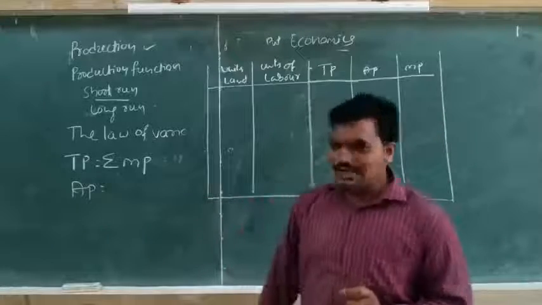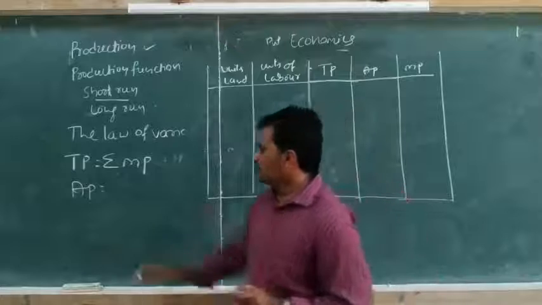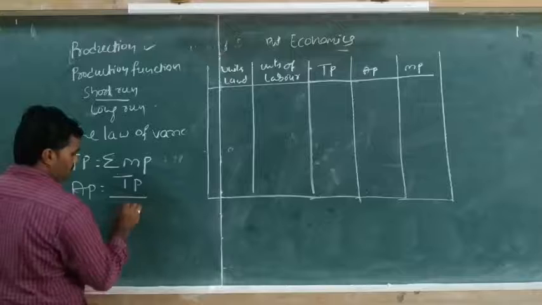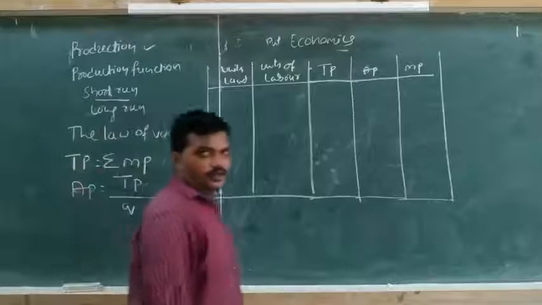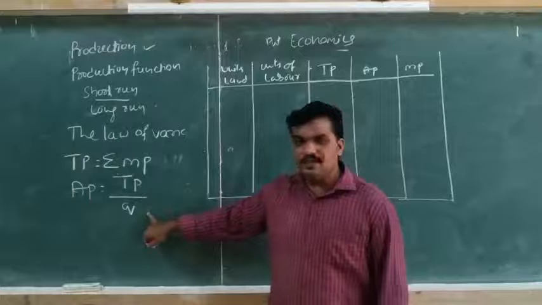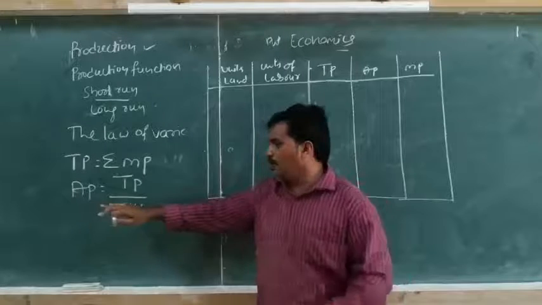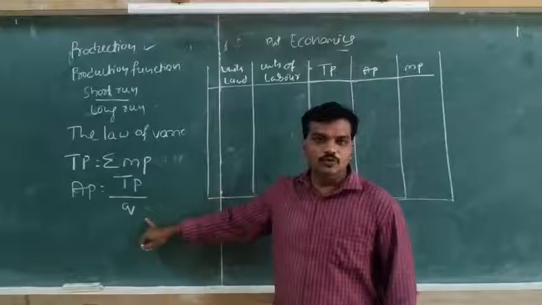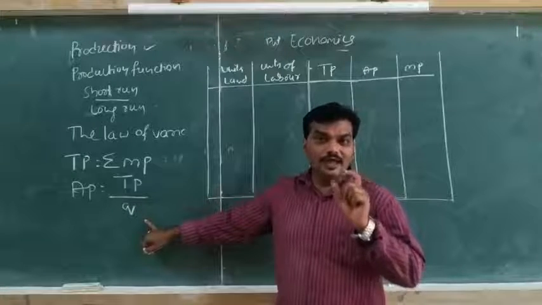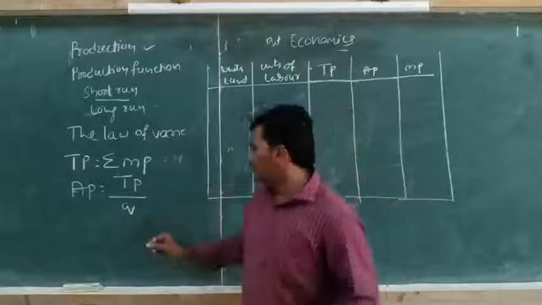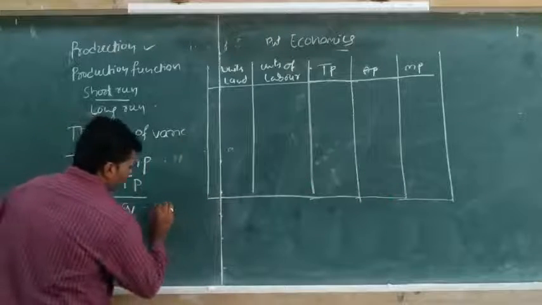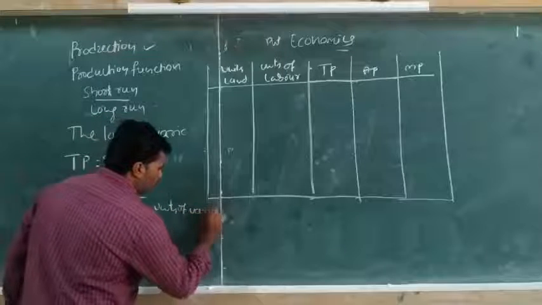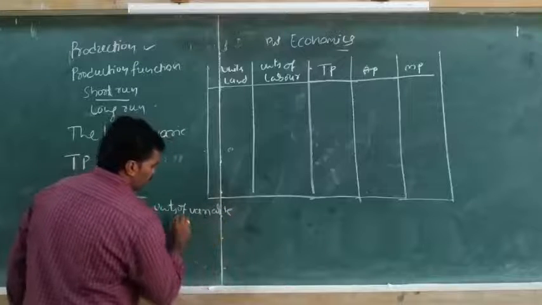The average product can be calculated by the formula AP is equal to TP divided by Q. AP means average product, equal to total product divided by Q. Q implies quantity, that is, units of variable factor.